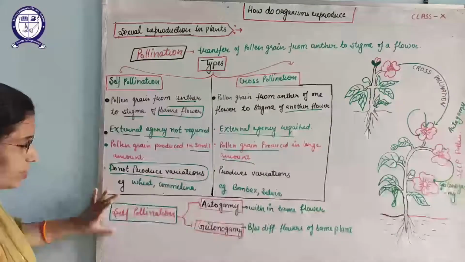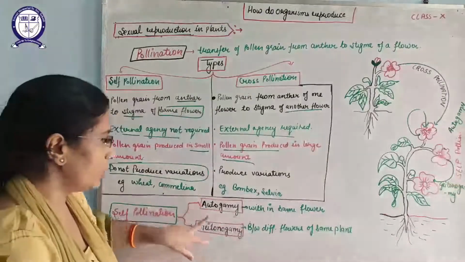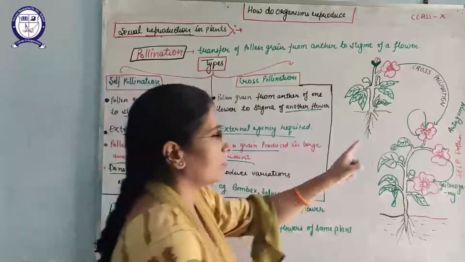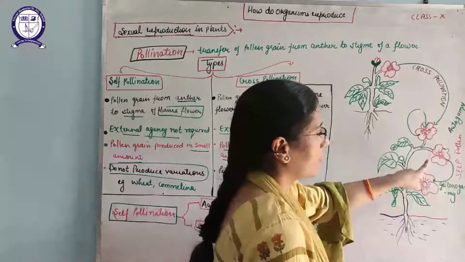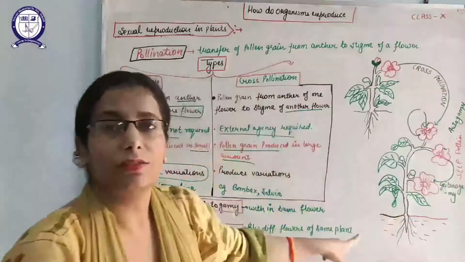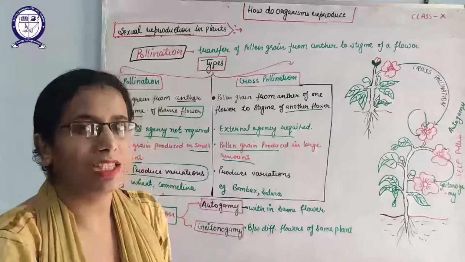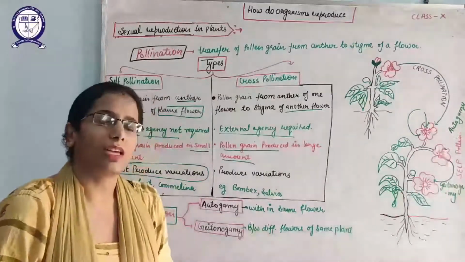But self-pollination is further divided into two types. One is autogamy. Autogamy, when pollination occurs within the same flower, is known as autogamy. But when pollination occurs from one flower to another flower of the same plant, it is known as geitonogamy.